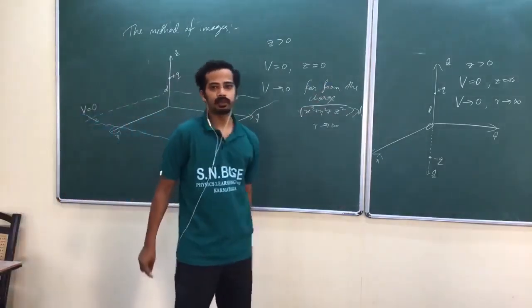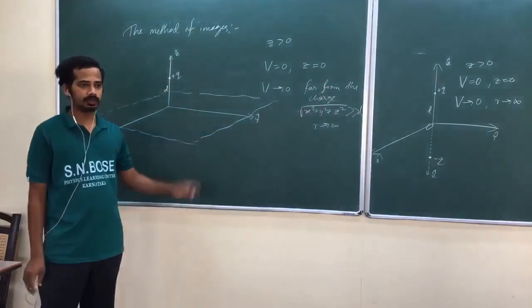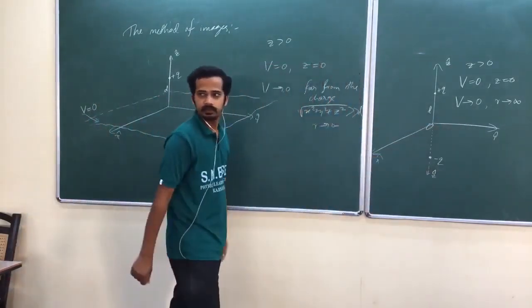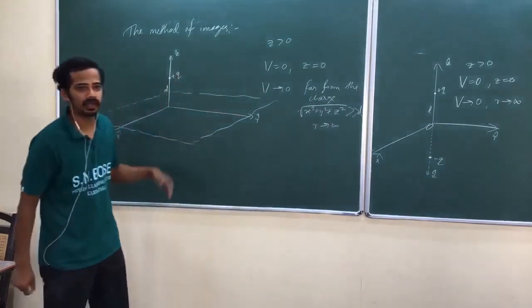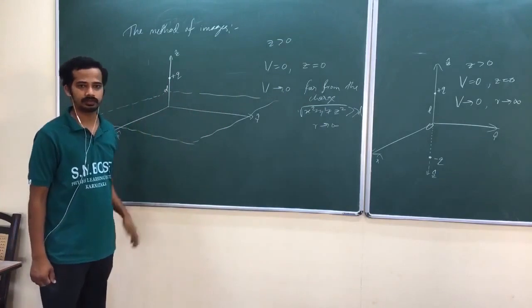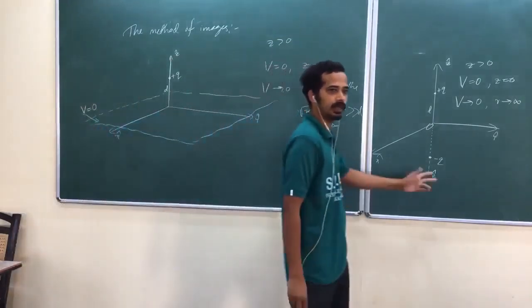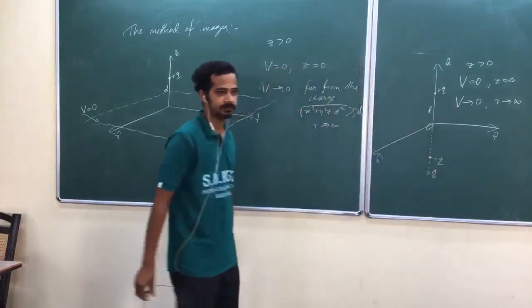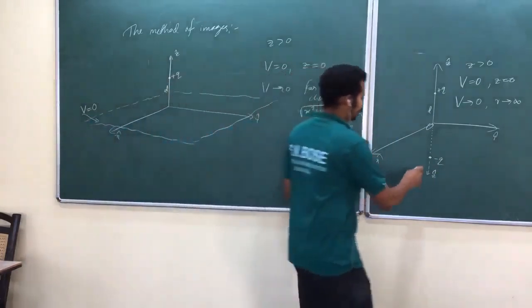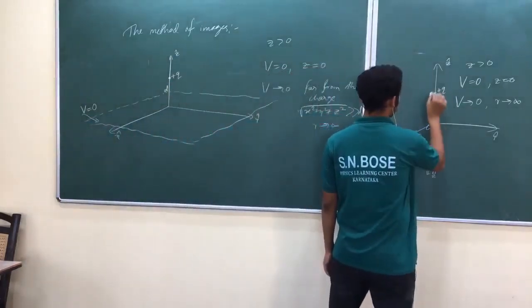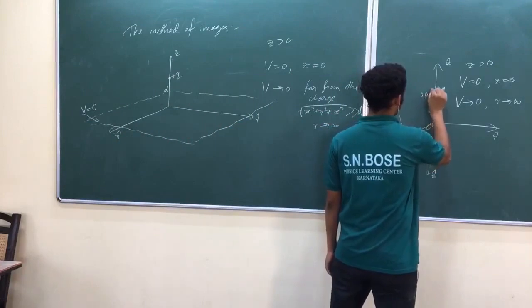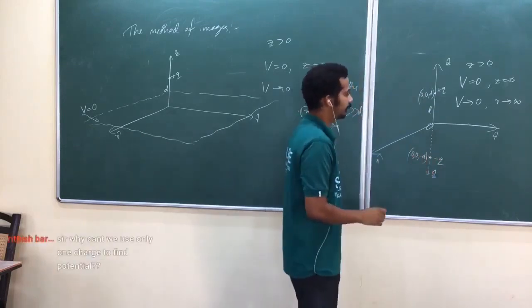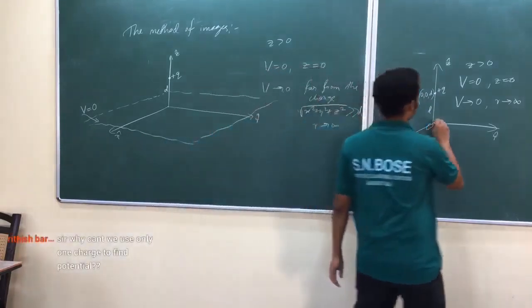Now, these two have the same boundary condition. That's why whatever potential you find here is the same as the potential found here. In this one, we don't know the induced surface charge, and we can't find it easily. But here, we don't have any induced charge, and it gives the same boundary condition, so we can find the potential very easily. What is this point? 0, 0, d. And this point? 0, 0, minus d. Is that okay?